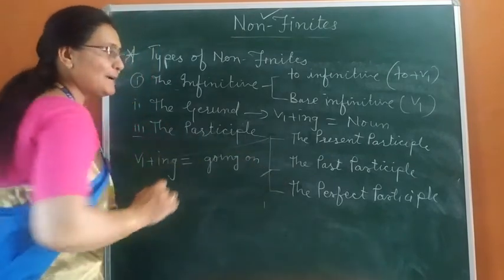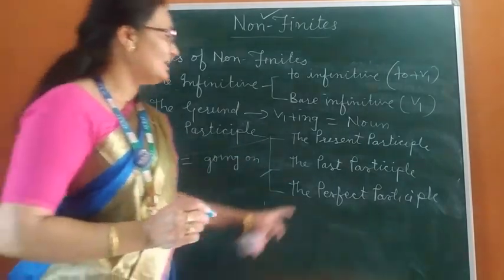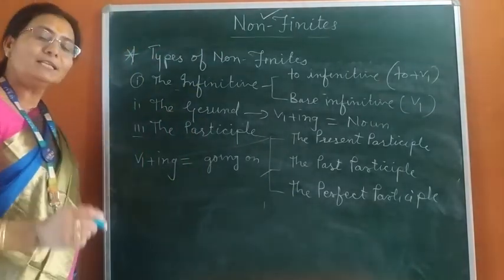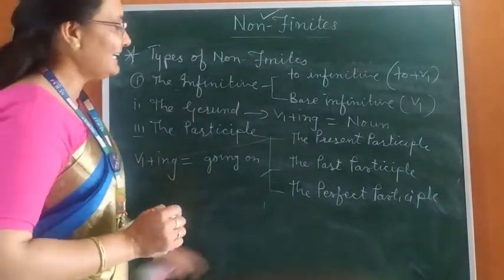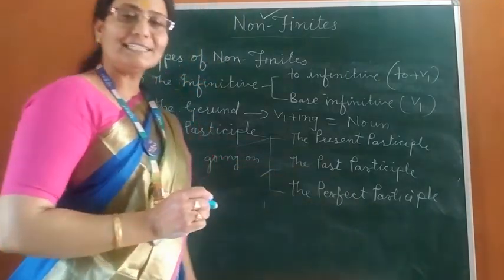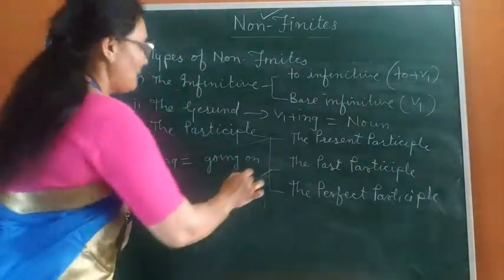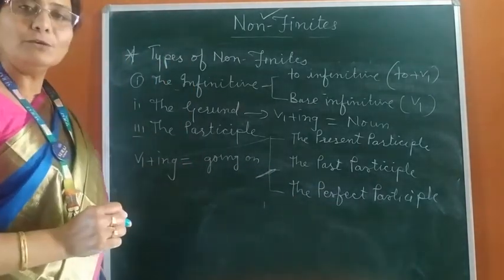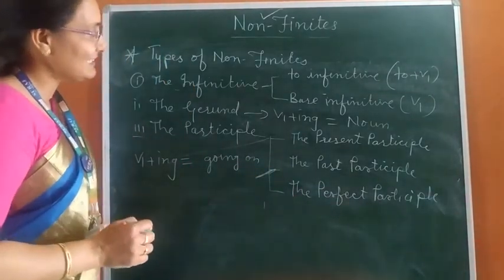The past participle is formed by V3, the third form of the verb, and it works as an adjective in a sentence. It is formed by V3 and works as an adjective in a sentence.